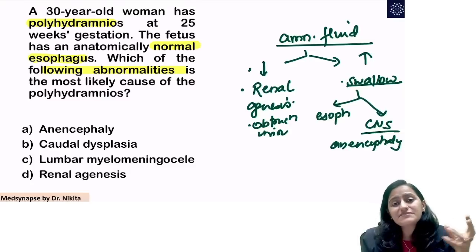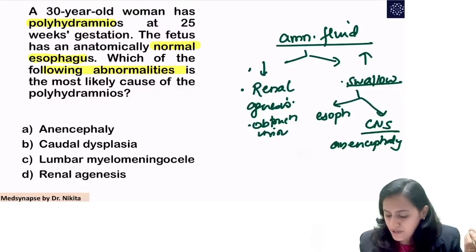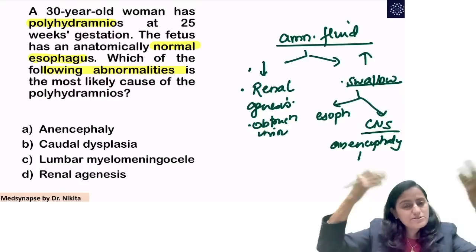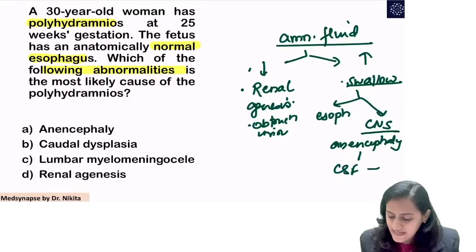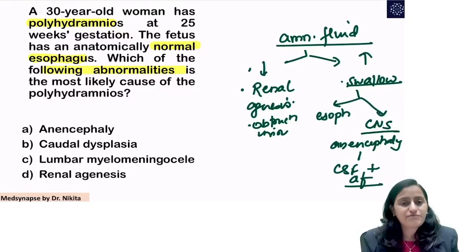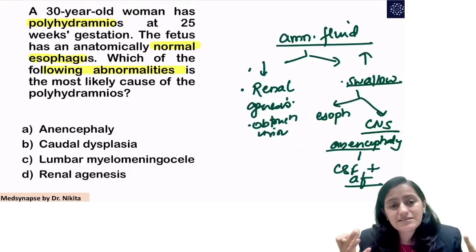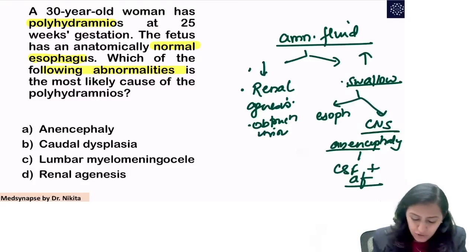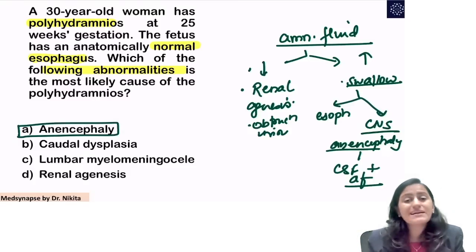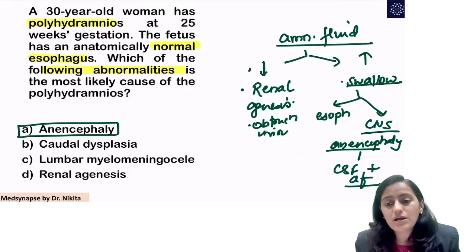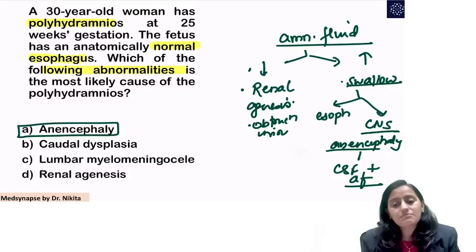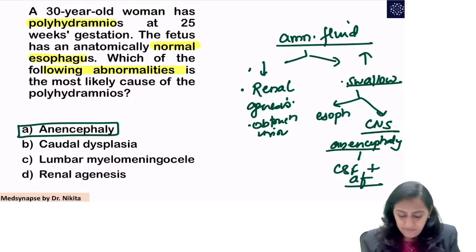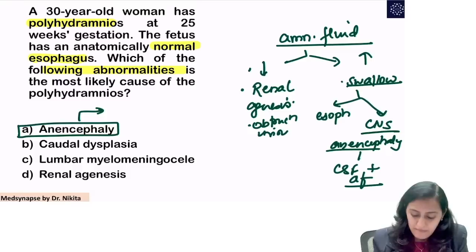So remember, in anencephaly there are multiple causes of polyhydramnios. One, the brain is open, so the CSF goes out. CSF contributes to the amniotic fluid, so the volume increases. The brain is not well matured, the brainstem is not formed, so the swallowing is affected, and that is why it leads to polyhydramnios. So remember, anencephaly is associated with polyhydramnios, very, very important. And the management for anencephaly has to be MTP.